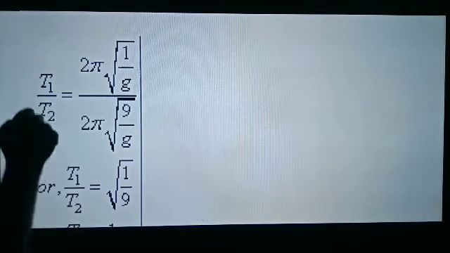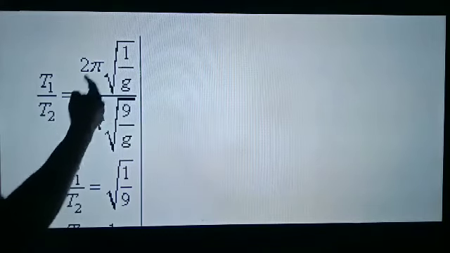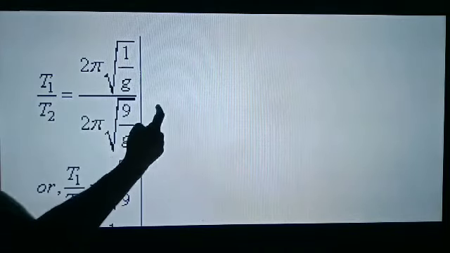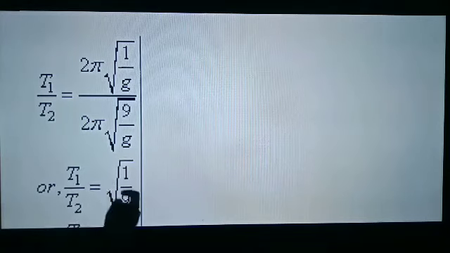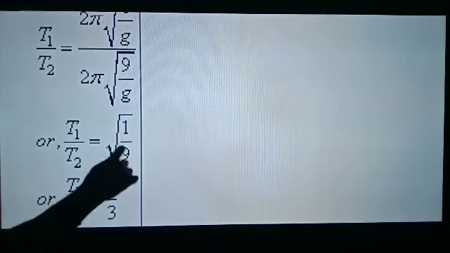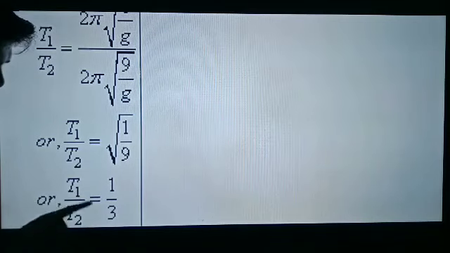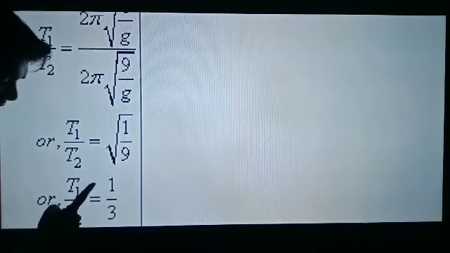Because we know the formula, T is equal to 2 pi under root L upon G. So L is 1, T1 is equal to 2 pi under root 1 upon G, and T2 is equal to 2 pi under root 9 by G. See, if we take the ratio, 2 pi and 2 pi will cancel. Under root it will come 1 upon G whole upon 9 by G. G and G cancel, so it will come under root 1 by 9. So T1 upon T2 is equal to under root 1 upon 9. If we take the square root, it will become 1 by 3. So T1 upon T2 is equal to 1 by 3. This is the ratio of the two time periods.